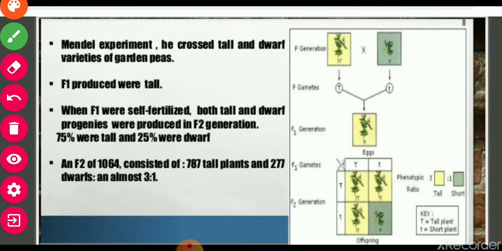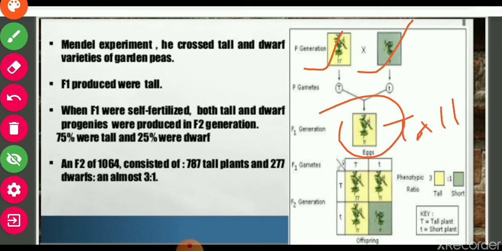Now see, in Mendel's experiment he crossed tall and dwarf varieties of the garden pea. See here, again they have shown this capital T tall plant and dwarf plant. Crossing them, in F1 generation all plants are tall.